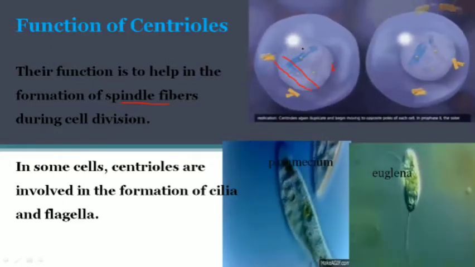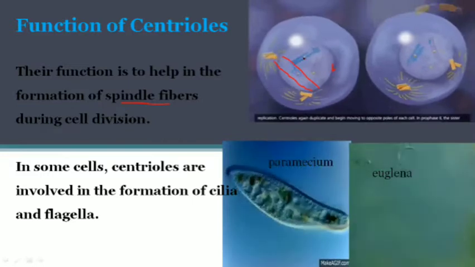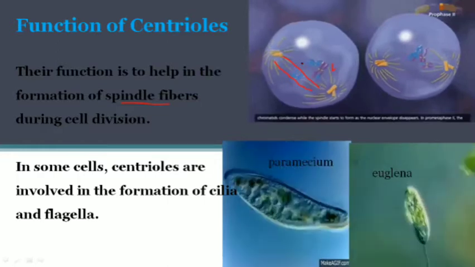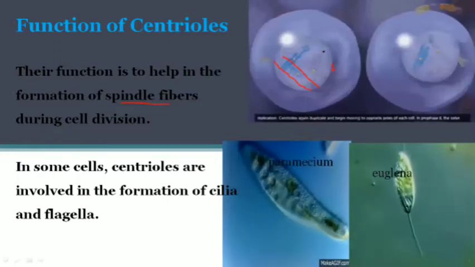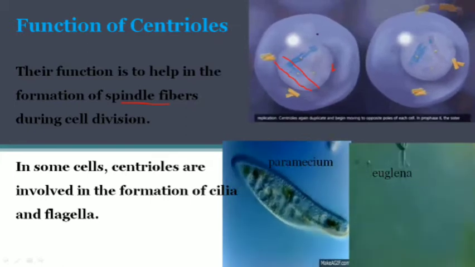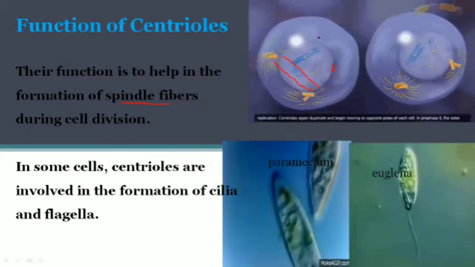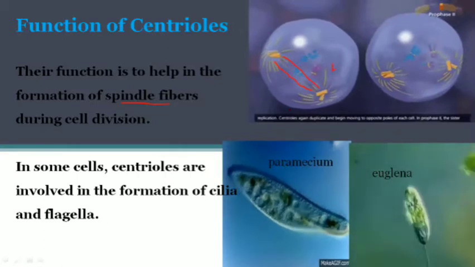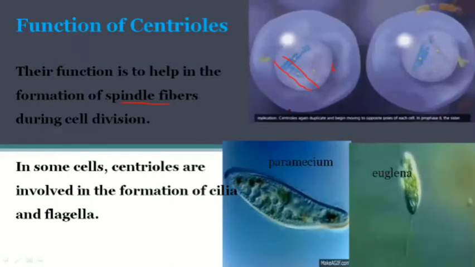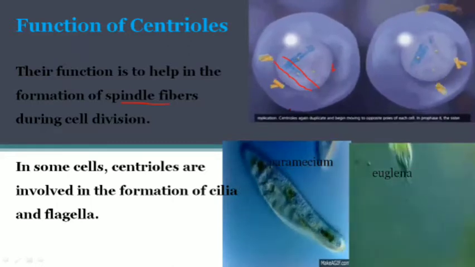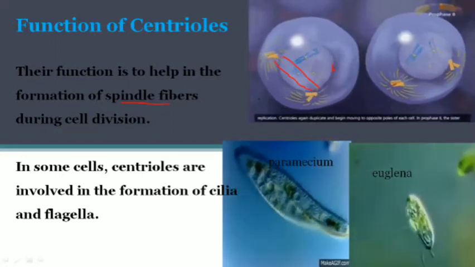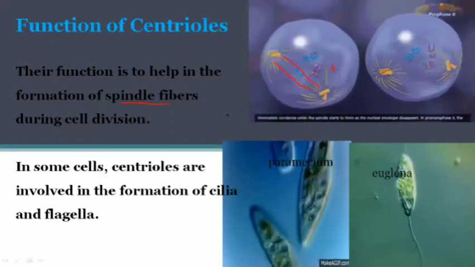The other spindle fiber attaches to the same chromosome from the other side, and they pull the chromosome towards themselves. Then the chromosome breaks apart. When chromosomes become half, the nucleus becomes half, and the cell divides from 1 into 2. This is a very important part of cell division. We will see it in chapter number 5. Don't worry about this. Inshallah, you will have the best concept of how the cell divides.